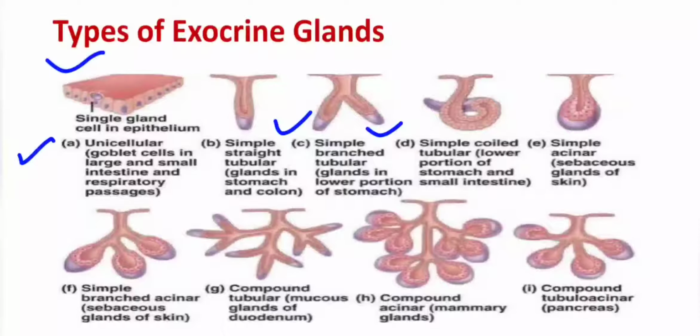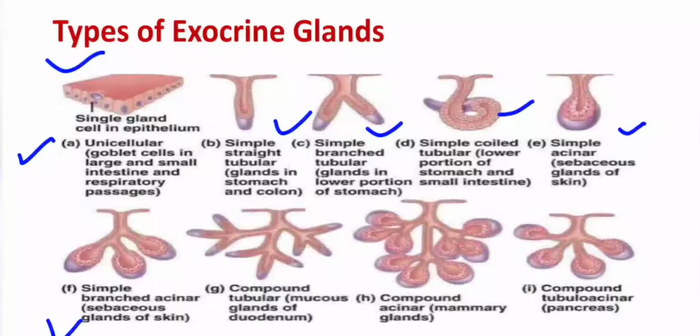Then this is the coiled tubular gland, which is found in the stomach and small intestine. Then simple acinar cells. The sebaceous glands of the skin are of this category. They are simple acinar exocrine glands. Then simple branched acinar cells. Again, certain sebaceous glands are arranged in this branched manner, and they are the acinar cells.